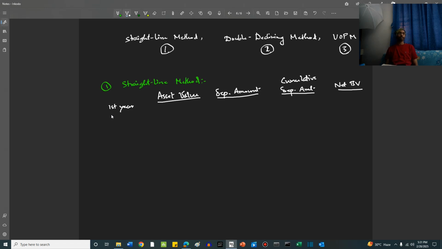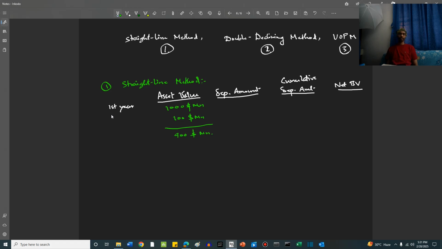So in the first year, the asset value to begin with is 1000 million, right, friends? Now, the residual value we already know is 100 million. Therefore, the total reduction is 900 million.